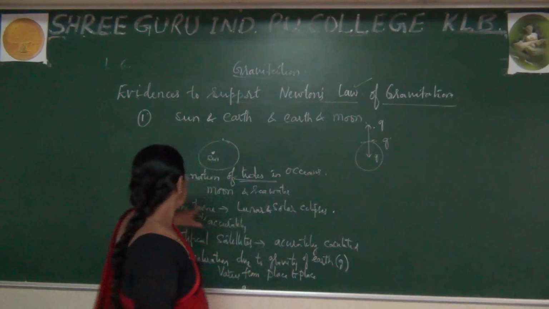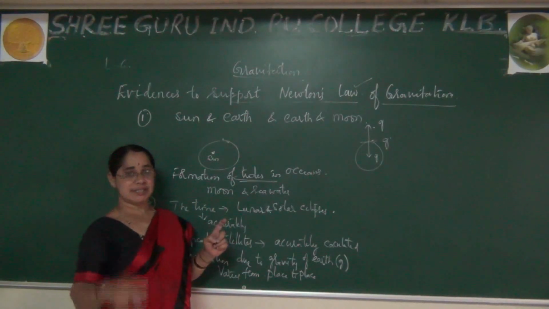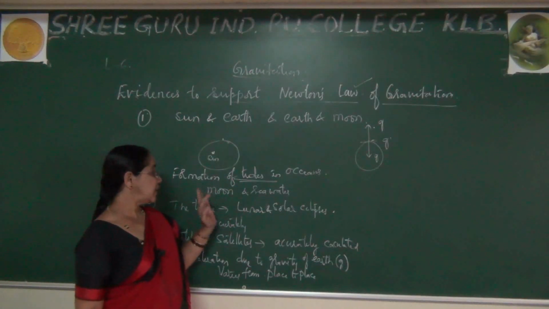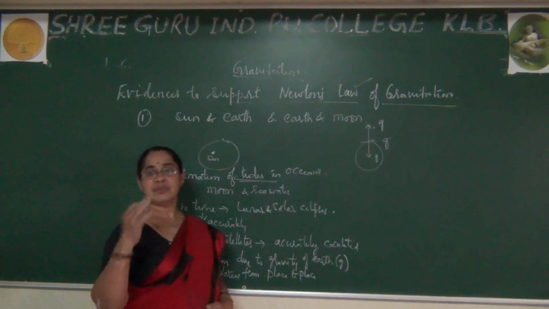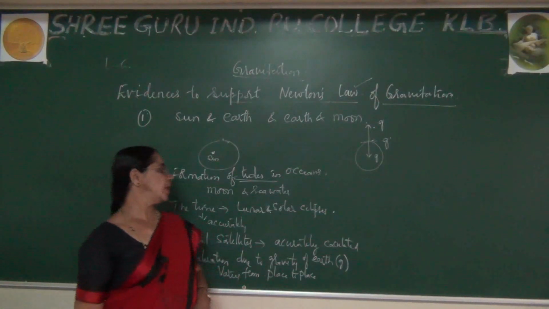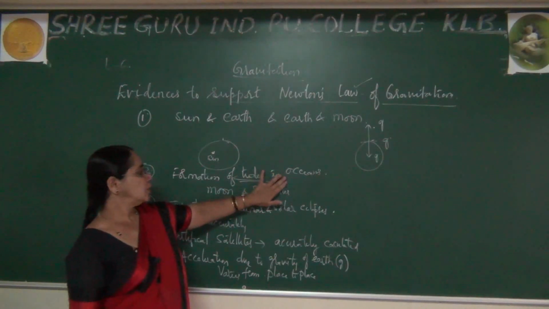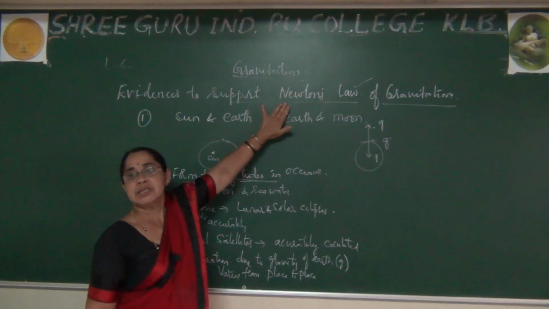What's the second point? You can also observe the formation of tides in oceans. That is because there is always a force of attraction between the moon and sea water, due to which tides form in the ocean. That concept can be clearly explained with the help of Newton's law of gravitation.